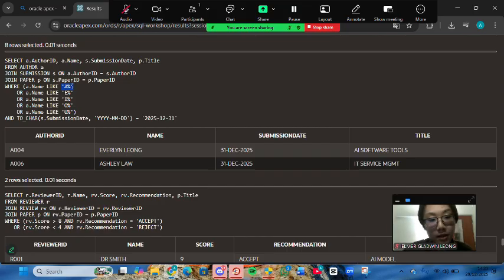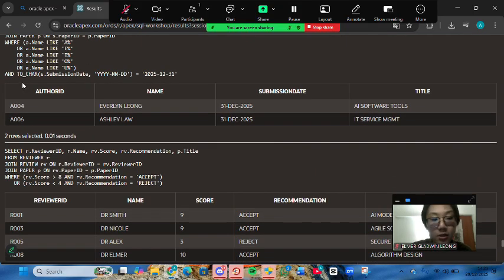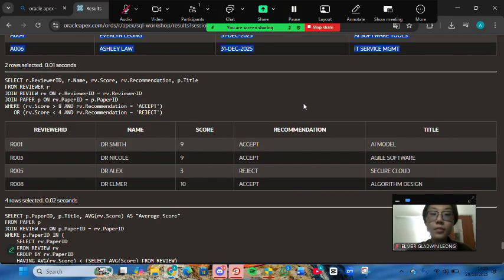It's different when the percentage is in front of A. This means that we want to take author that the last letter of the name is A. So it's different. And as we can see on the result here, there are only 2 authors here that start with the letter A and submit their assignment on the deadline.